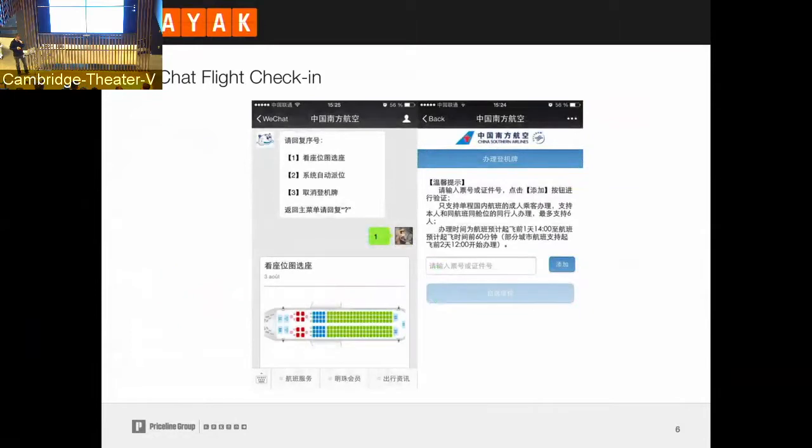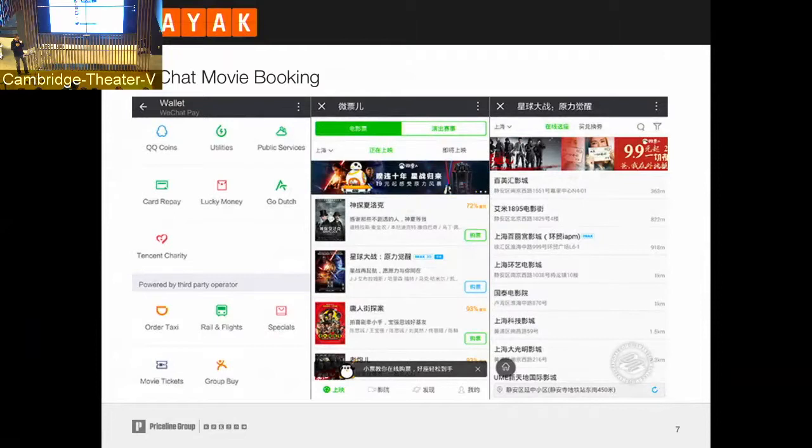WeChat is very popular in this whole bot discussion because not only that it was there early, it really allows to build what a lot of people call an app-in-app experience. So for instance, here you are inside the WeChat app, but actually selecting seats on an airline and finishing check-in. Or another example here, it is still inside WeChat and it's still that app and there are multiple screens that allow this user to finish a movie ticket booking. So there are these apps in apps and all these users, they only had to download WeChat or maybe they already got it when they bought their phone.